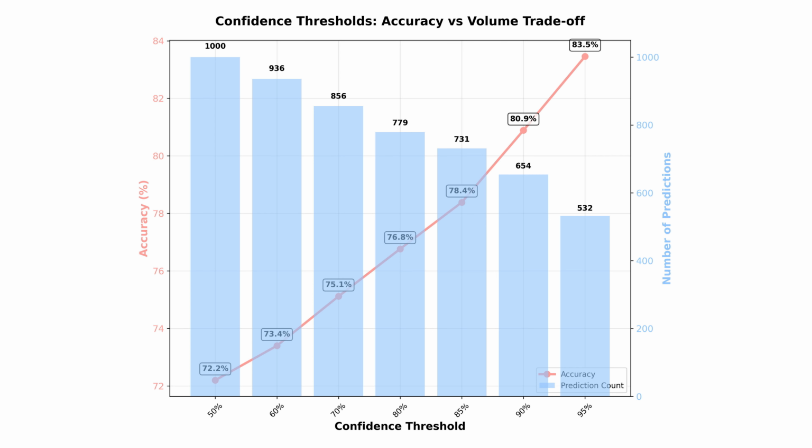If you move the threshold farther downward, then you can automate more of your process. At 60% confidence threshold, you can automate 936 predictions, 94% of total. These will be correct 73.4% of the time. Only 64 predictions, 6%, need human review.